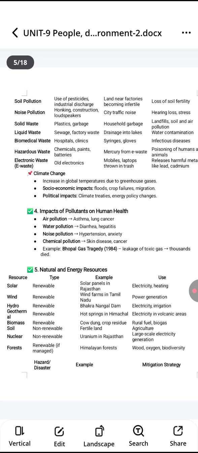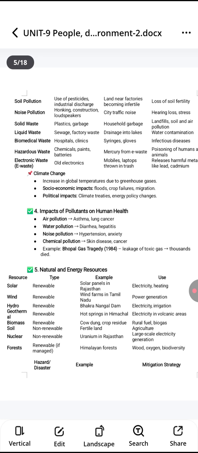Next we have climate change, which is because of the increase in global temperature due to greenhouse gases. And the socio-economic impact is because of floods, crop failures, migration. Third we have political impact, which includes climate treaties and energy policy changes.